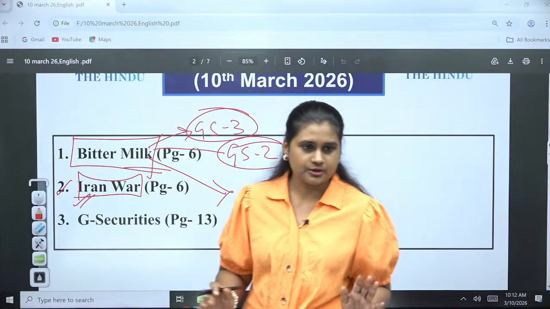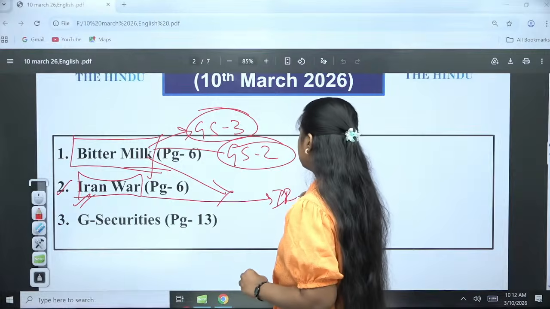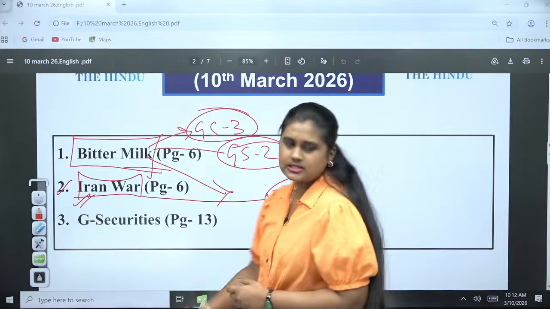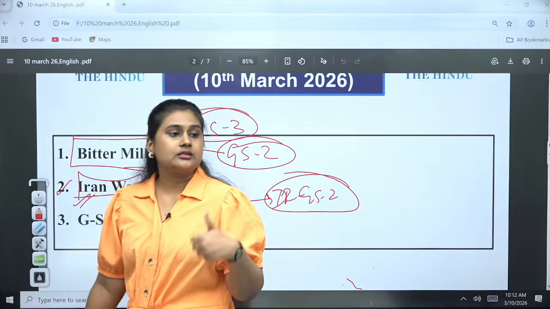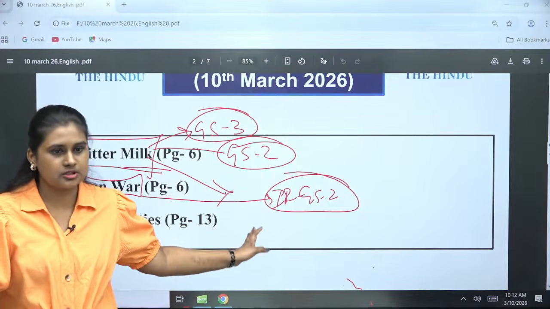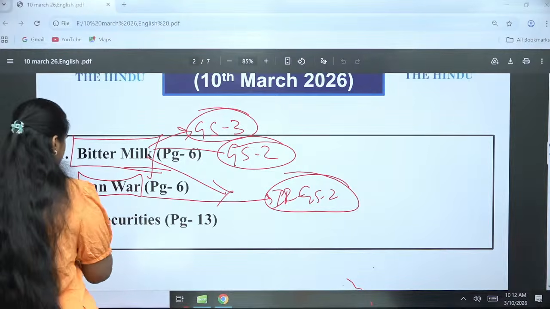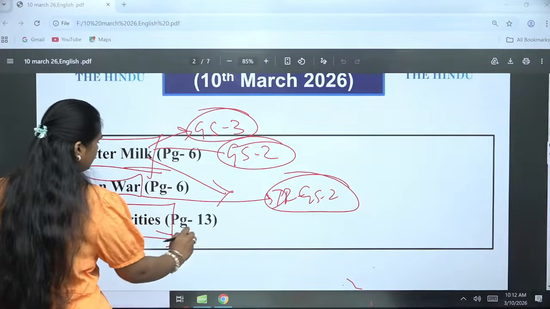That is what we are going to see today. So in the IR perspective, GS2 foreign policy also will come in, because with regime change, the interest of India changes based upon the geopolitical trends.